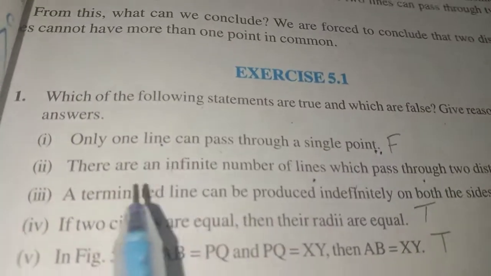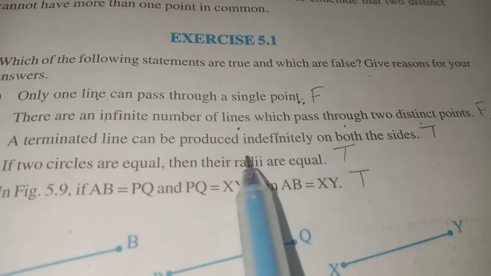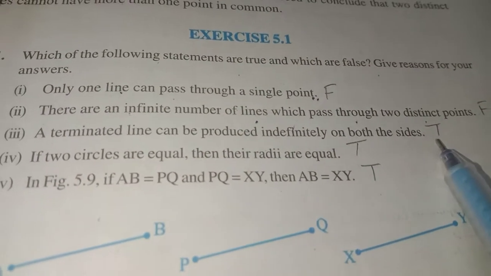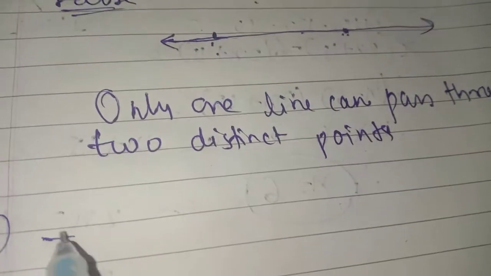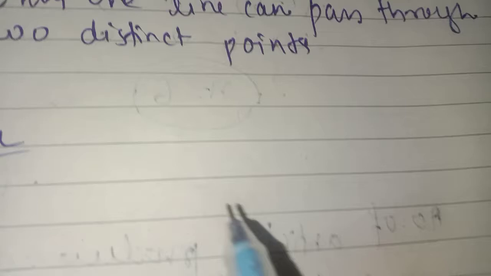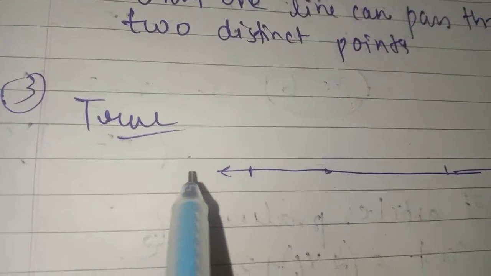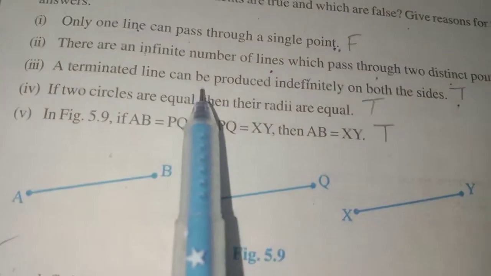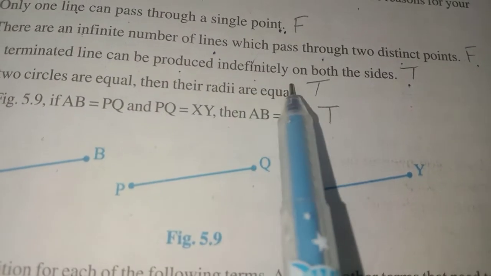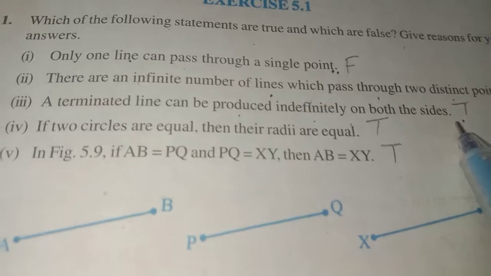Now let's move to the third one. It is given that a terminated line can be produced indefinitely on both sides. Obviously it is true. Why is it true? Let me explain. If I am extending a terminated line in both directions, I can extend it till infinity. That's why it is said that a terminated line can be produced indefinitely on both sides.